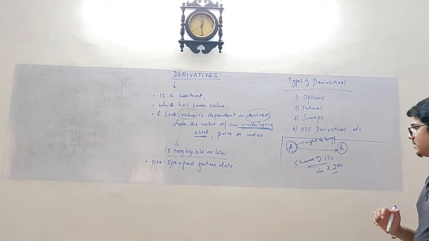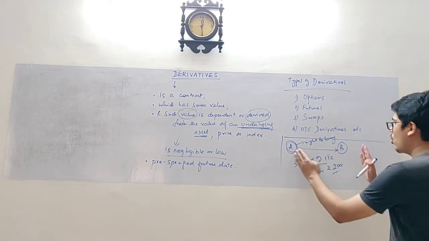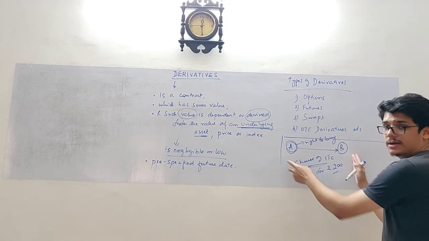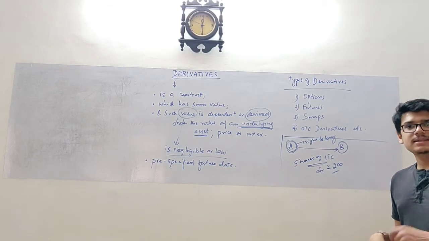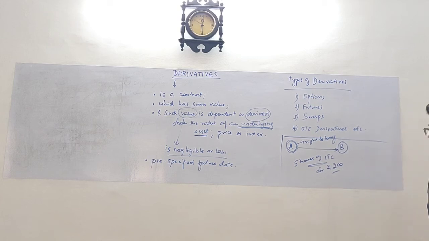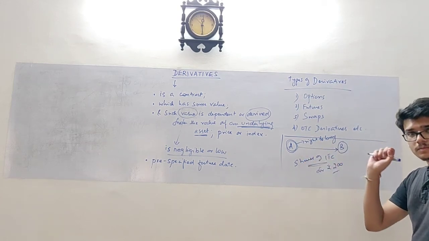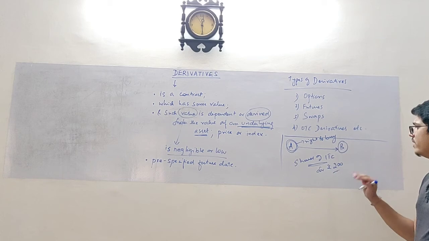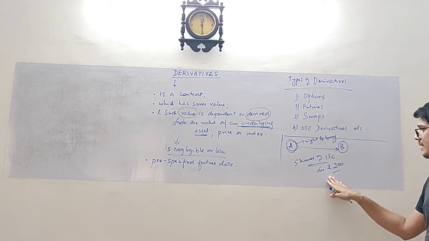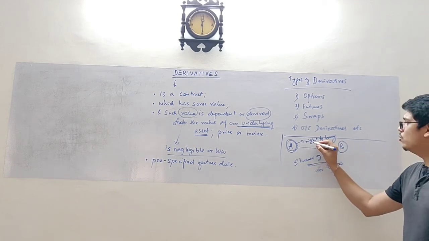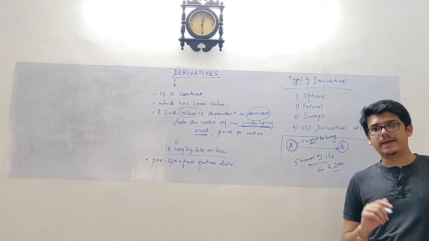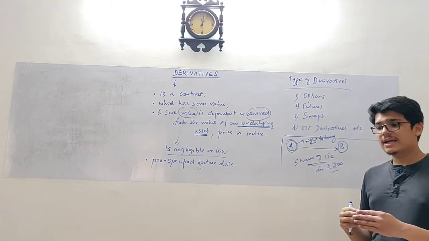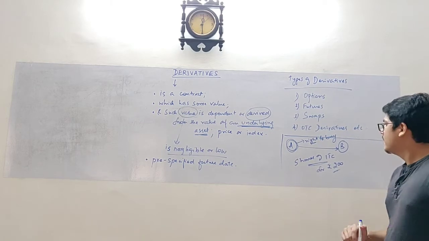Now there are two contracts. One contract is the option contract. The second contract is the contract of purchase of shares. So two contracts arise: one is the option contract and the second is the purchase of shares of ITC. Now when I say that I have a right to buy, that means I may buy or I may not buy.